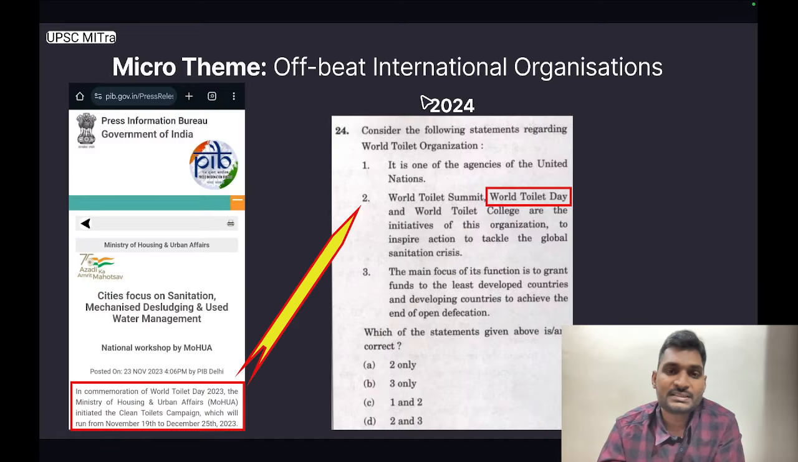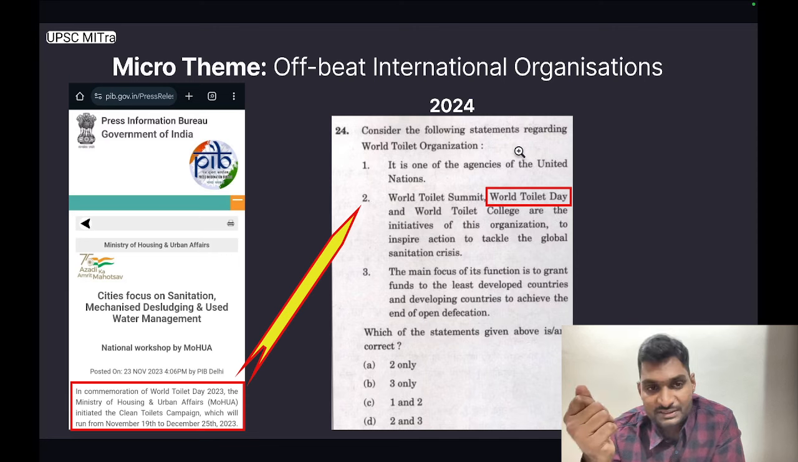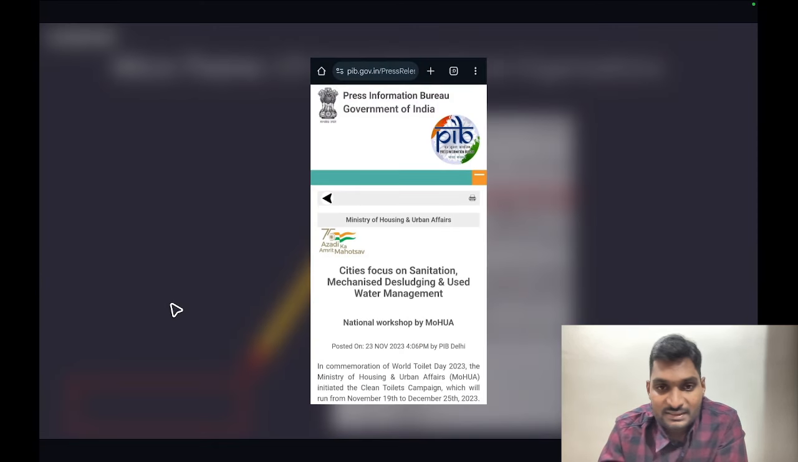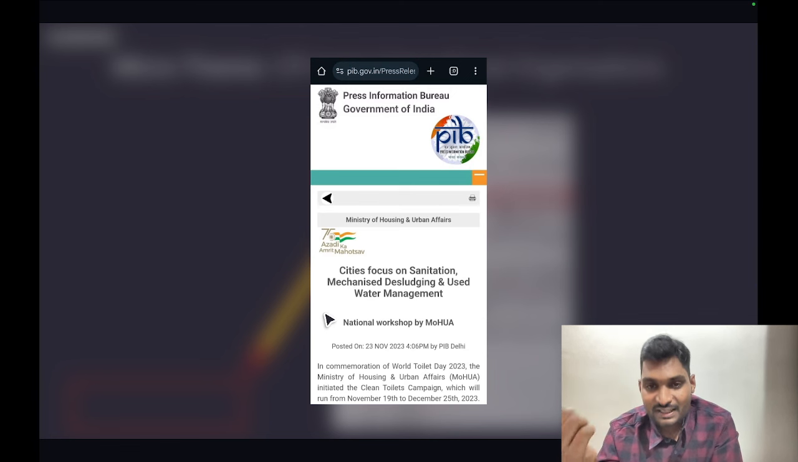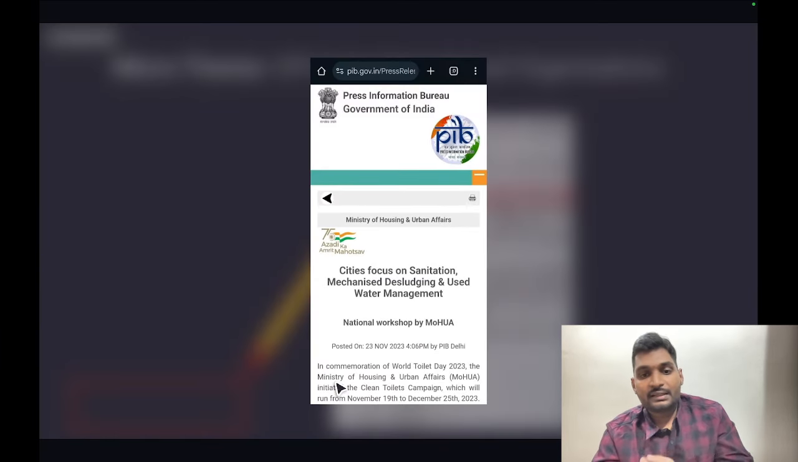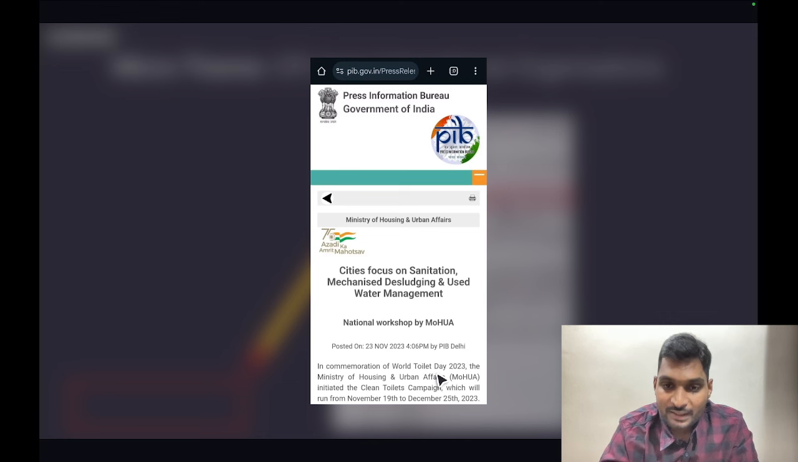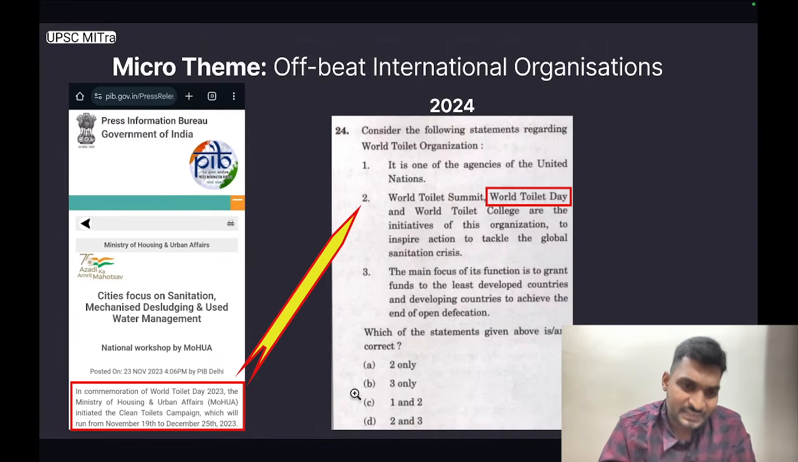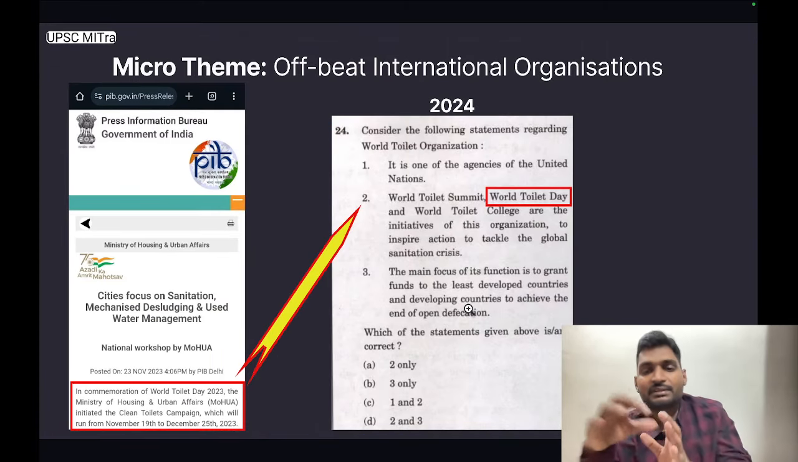The next micro theme is offbeat international organizations. This particular press release is from Ministry of Housing and Urban Affairs. It is titled Cities Focus on Sanitation, Mechanized Desludging and Used Water Management. UPSC picked up this information. It further goes on to state that in commemoration of World Toilet Day 2023, the Ministry of Housing and Urban Affairs initiated so and so. UPSC picked up this keyword and asked a level 3 question.